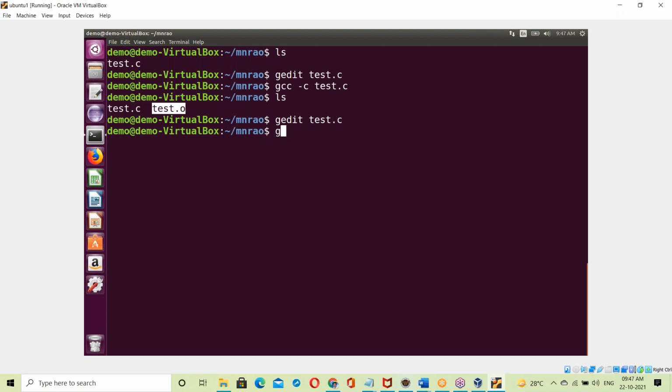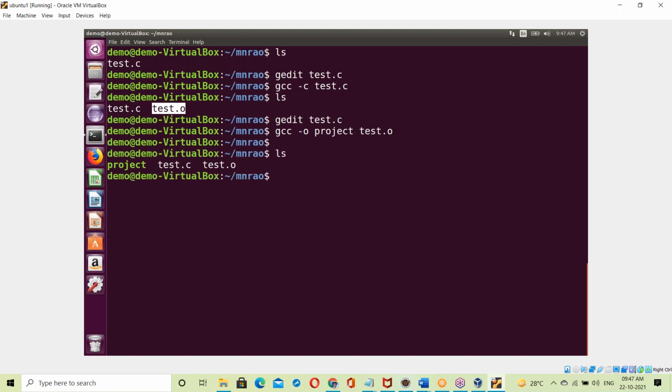Okay, now gcc -o. Yes, now project is the exe name. Project is the exe name, that is the result exe. So test.o. Okay, now exe file created. Yes, project exe file. Now what happens at the time of creation of exe file? GCC, the C language compiler, takes test.o, that means binary code for our C program.